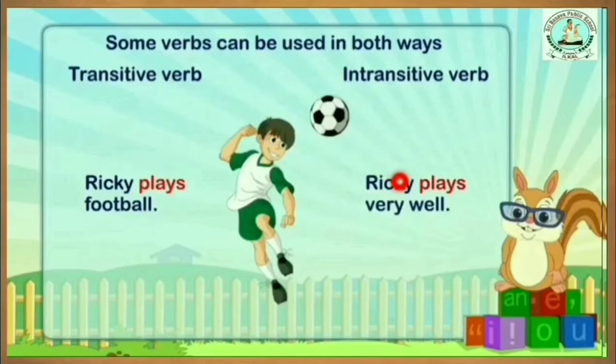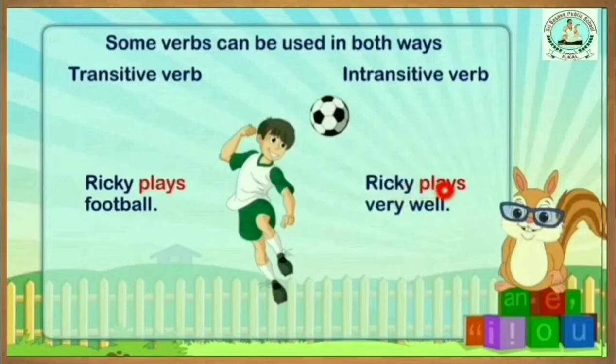Then next, look at another example. Ricky plays very well. In this sentence, is there an object? No. Here very well is an adverb. So Ricky plays. Here the sentence is complete by itself. Ricky plays. Is it?